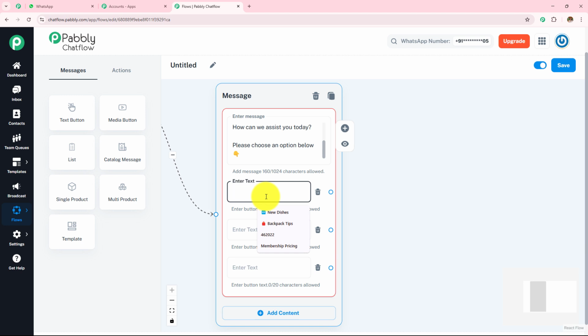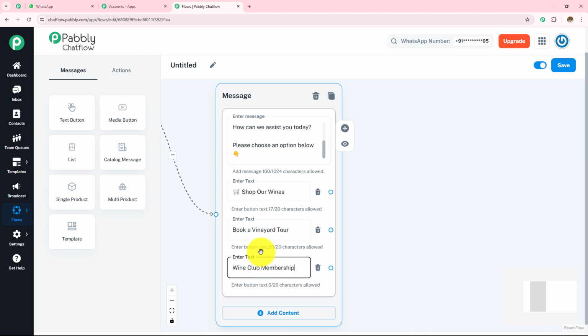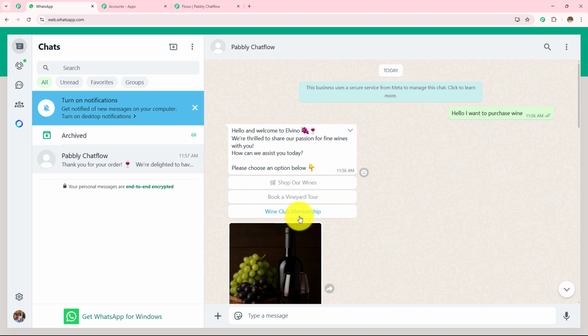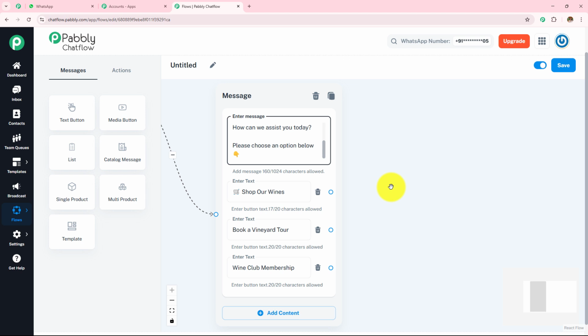So the first one is shop our wine. The second is book a vineyard tour. The third is wine club membership. Now here, as soon as I send them this message, I have provided 3 buttons. When they click on any of the buttons, the next message will be sent to them according to their choice and preference.